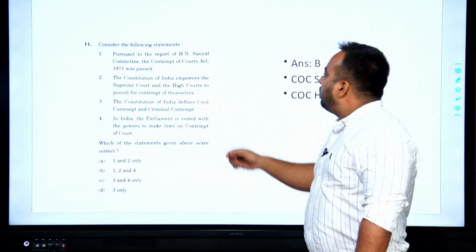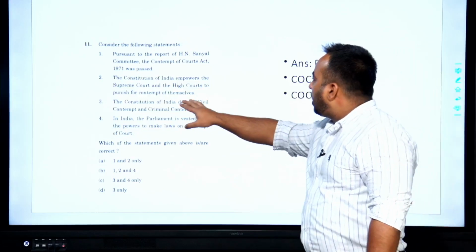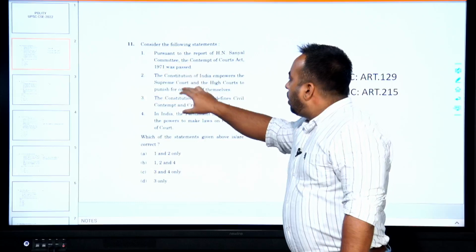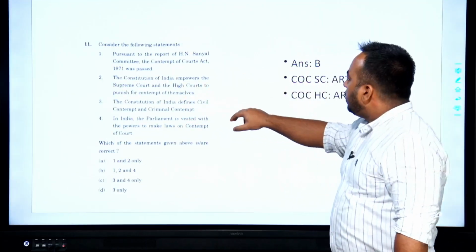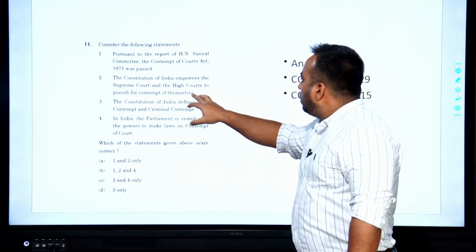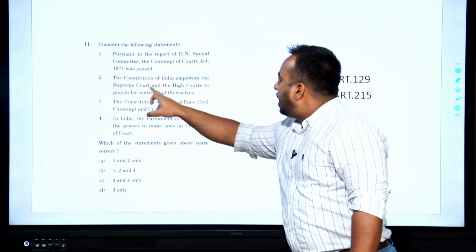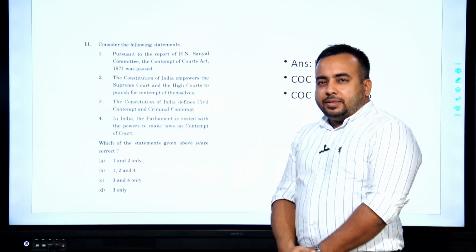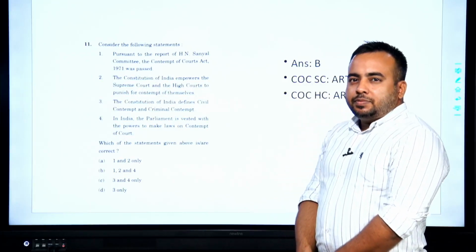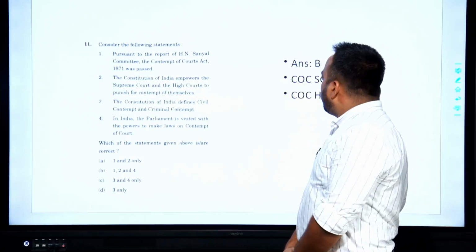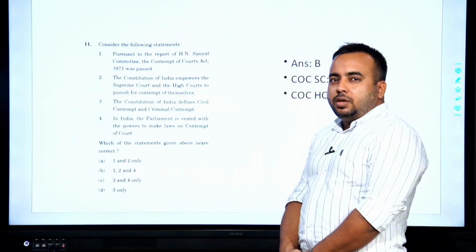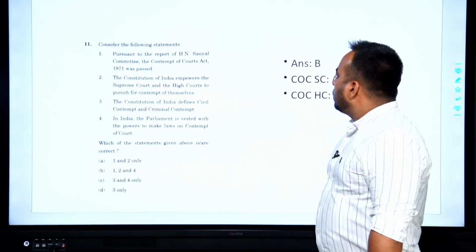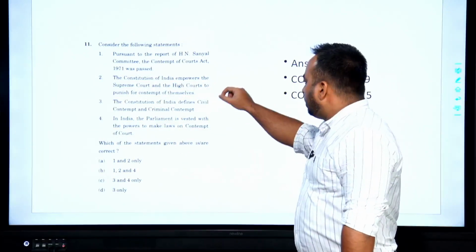The Constitution of India empowers the Supreme Court and the High Courts to punish for the contempt of themselves. We do study this one, and the power of these constitutional courts, that is the Supreme Court and High Court, comes from the fact that they are courts of record, and the power of contempt is related to the power of the constitutional courts to be courts of record. So this one is right.